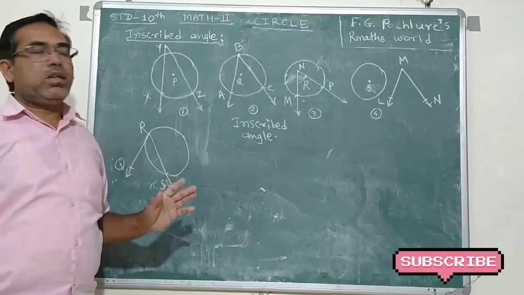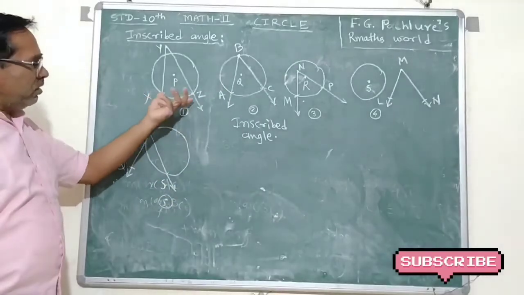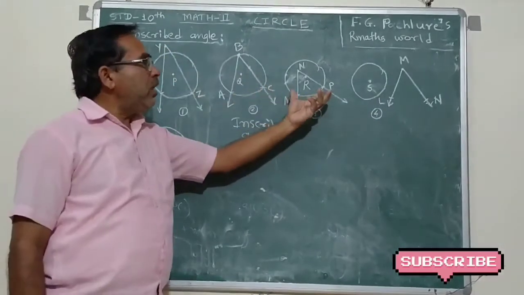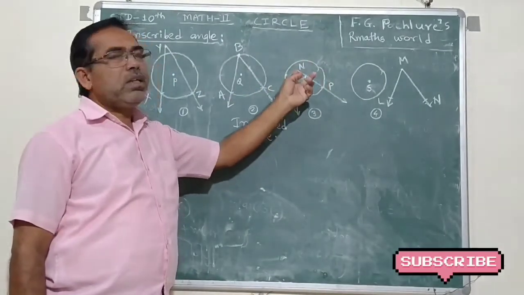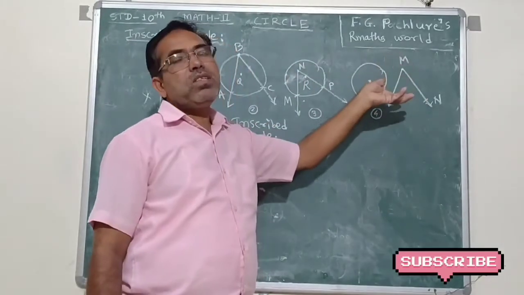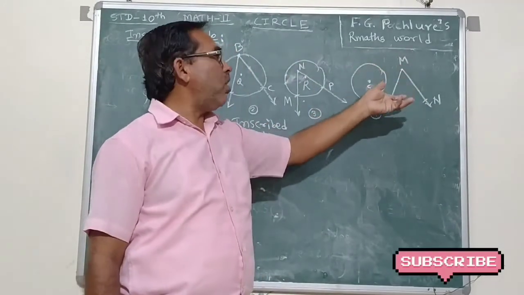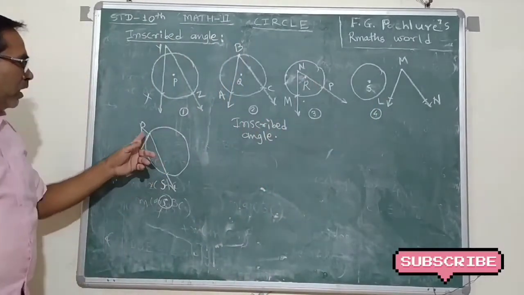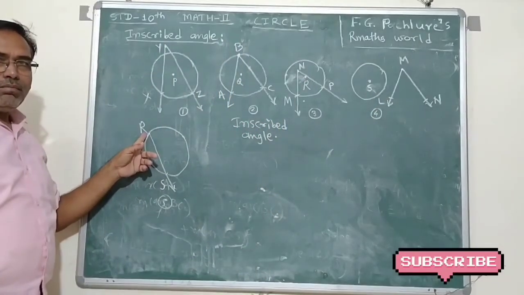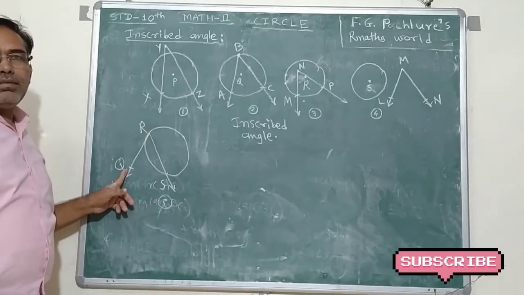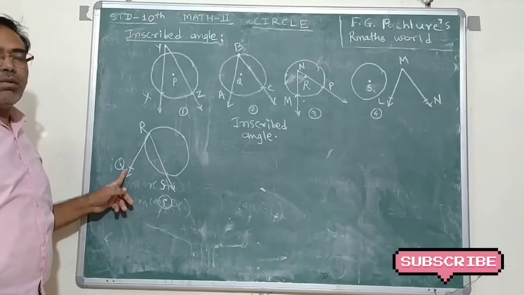on the circle. Here the end points are on the circle, but the vertex is out of the circle. Here the end points are on the circle, but the vertex is in the circle. Here there is no point on the circle, not the vertex and not the end points. And here the vertex is on the circle, but one point is out of the circle. The end point of the angle is out of the circle.